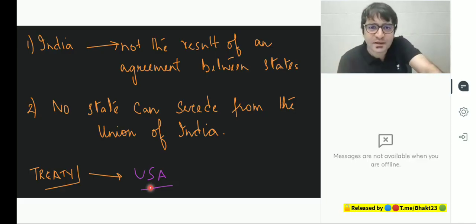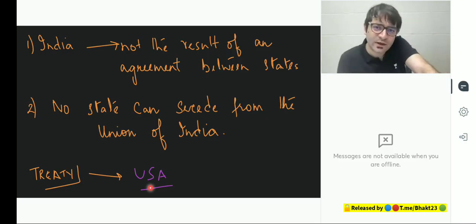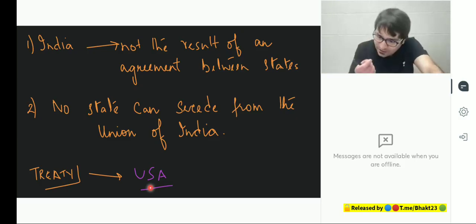There were more than 562 princely states. They were also independent. And most of them decided to join India. They decided to come together, signed an instrument of accession to join India. Then why are you not calling it a result of an agreement between states? There was an agreement between princely states and the government of India. So you're right. But did that agreement create India? Or was India already present?